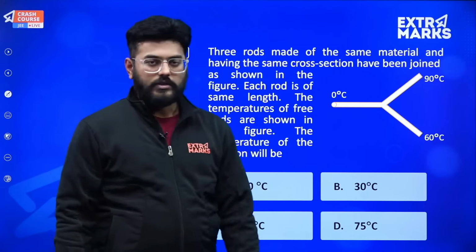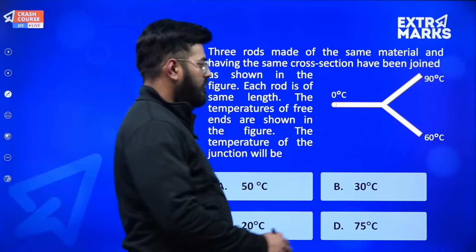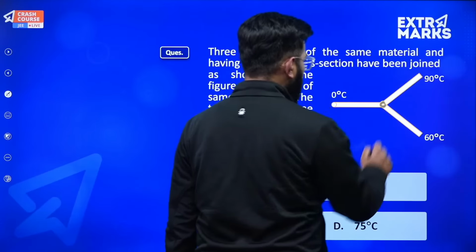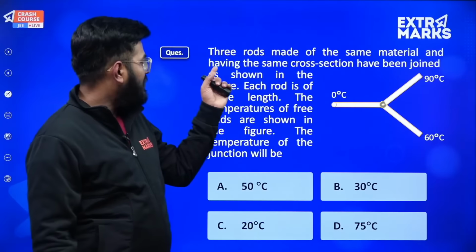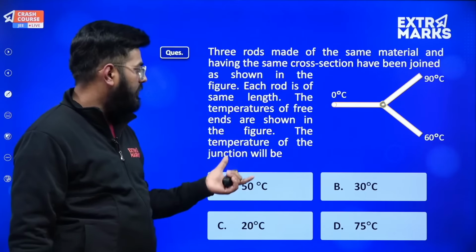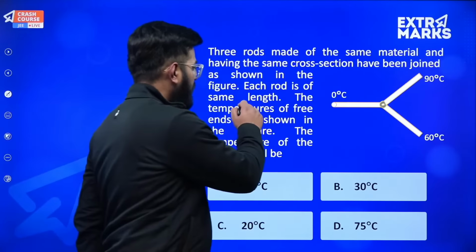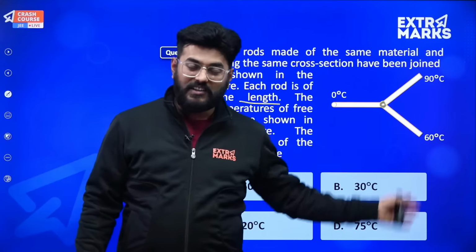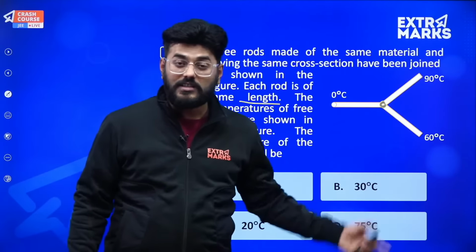Let's solve another question. Okay, and this is also based on conduction. So based on conduction, you might face these many types of questions only. So what it says is three rods made of the same material and having the same cross sectional area have been joined as shown in the figure. Each rod is of the same length. That means their K is same, their L is same, even their area is same. That means their thermal resistance is same.